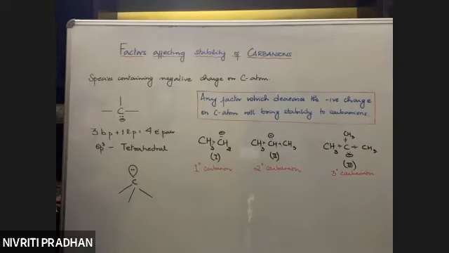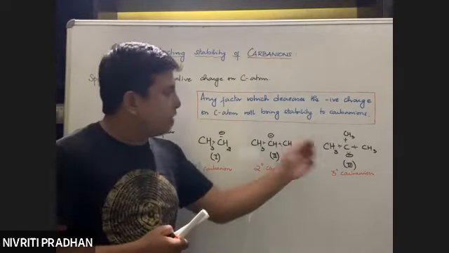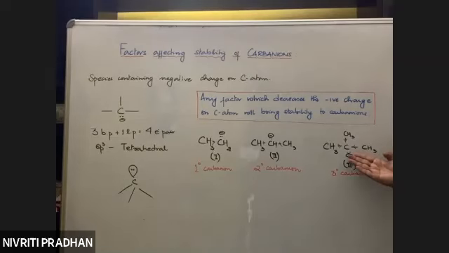Alkyl groups are electron releasing groups. Already the carbon has a negative charge, and on top of that the methyl groups are further pushing electrons towards this carbon atom. So they are increasing the negative charge density, not decreasing it.